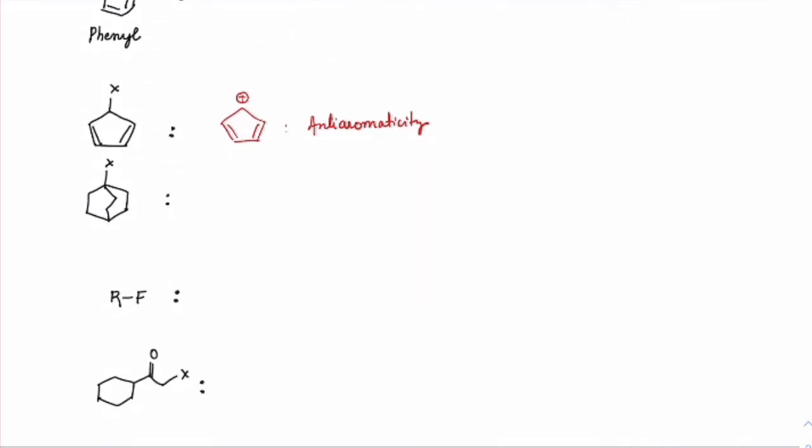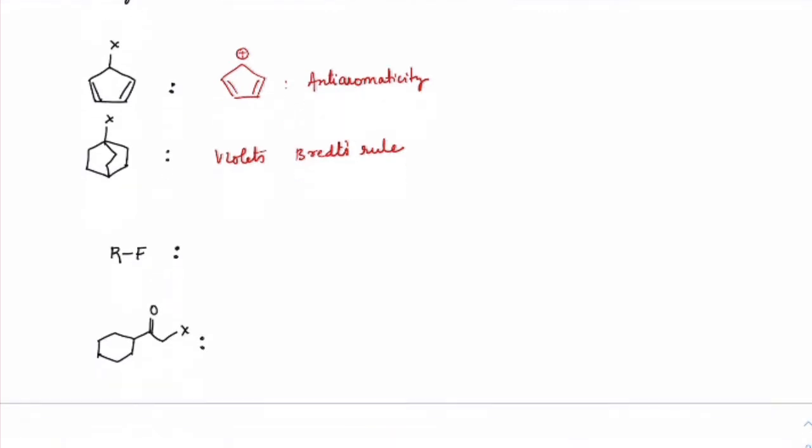Next, bridgeheads are usually not favored because it violates Bredt's rule. If you remember, Bredt's rule is about not forming a carbocation or a double bond, or even an sp2 transition state, on the bridgehead carbons.